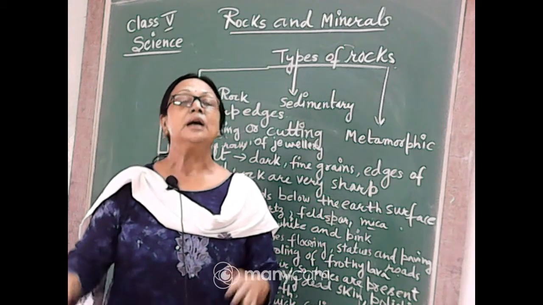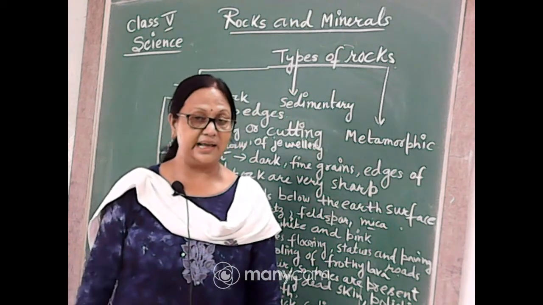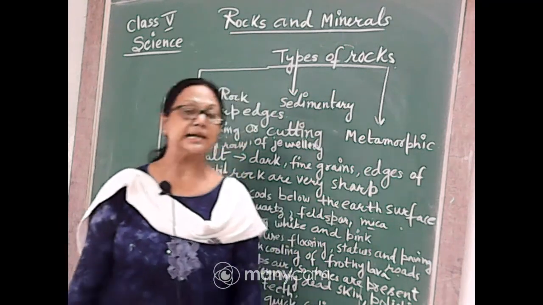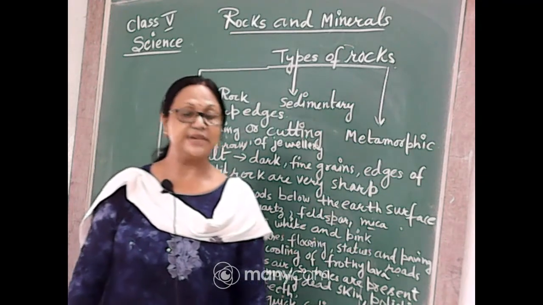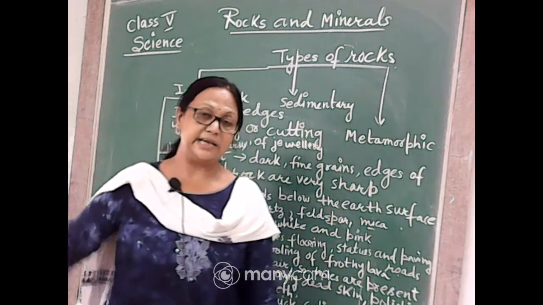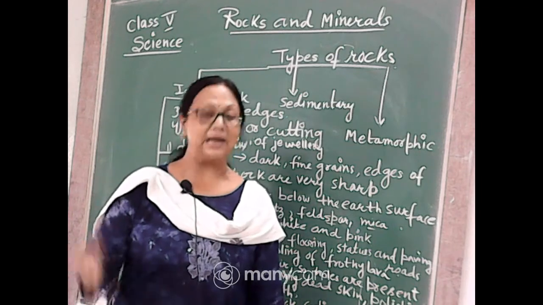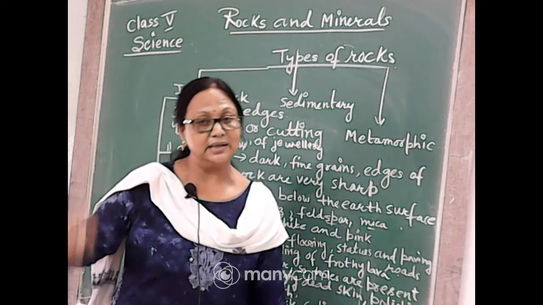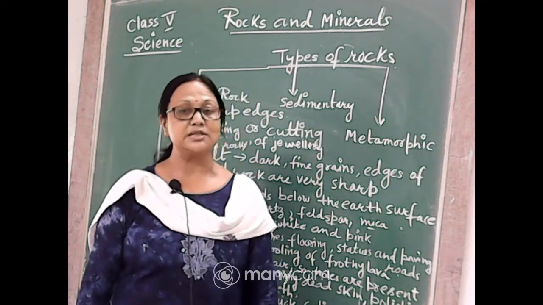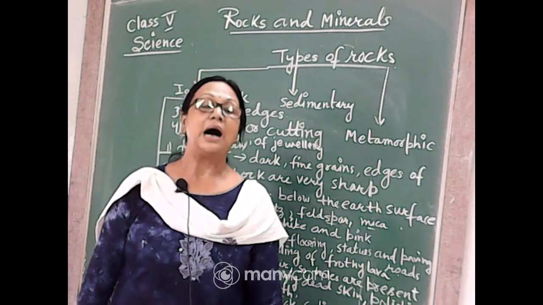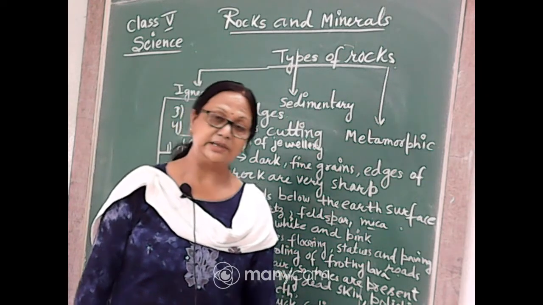Due to the deposition of layer after layer, the lowest layers, which are under the upper layers, are pressed so much that they form a hard substance, or you can say they convert into rocks.